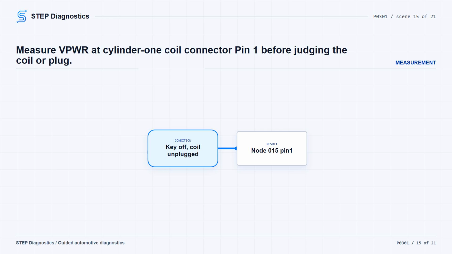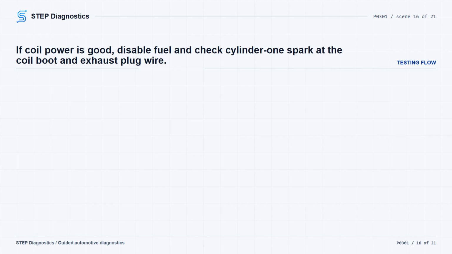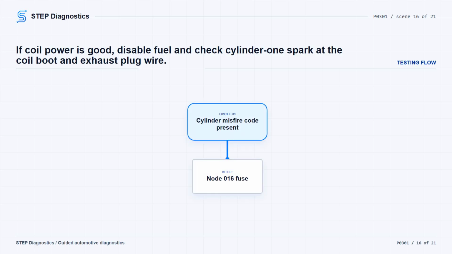If the cylinder misfire code is present, check spark on the cylinder indicated by the code. Disable the fuel pump by removing the fuel pump fuse. On the 6.2-liter engine, test both the ignition coil boot and the exhaust spark plug wire with an adjustable ignition spark tester, THX458 or equivalent. Use the specified gap sequence, including 40 kV, and judge spark at 25 to 28 kV while cranking. If spark is present at 25 to 28 kV, move to spark plug inspection. If spark is not present, move to component inspection.